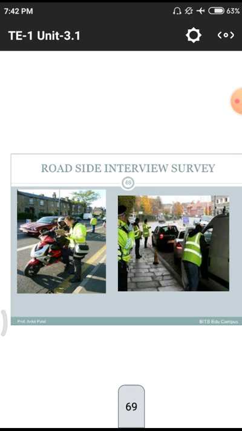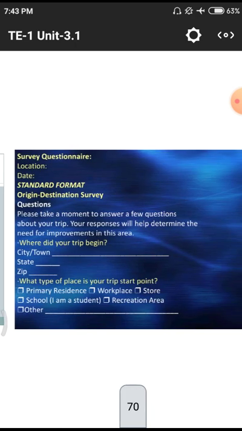Next one, a roadside interview survey. That means people having a different dress code. In India itself we have traffic police with normally a white dress. It means white at the top and normal color at the bottom. In foreign countries also they collect particular data from the passengers. It comes under this roadside interview survey.